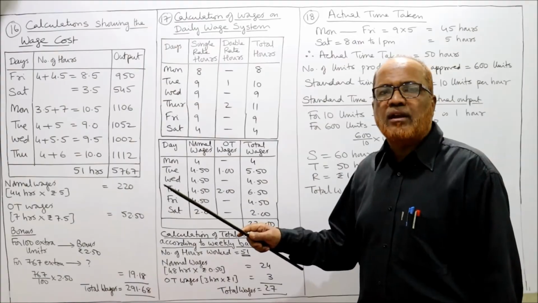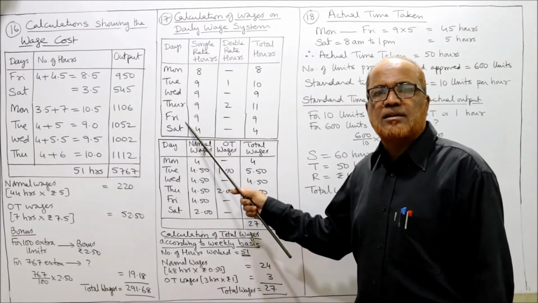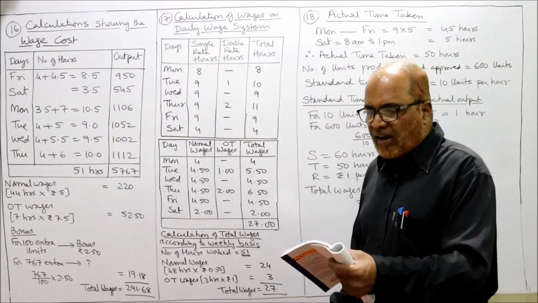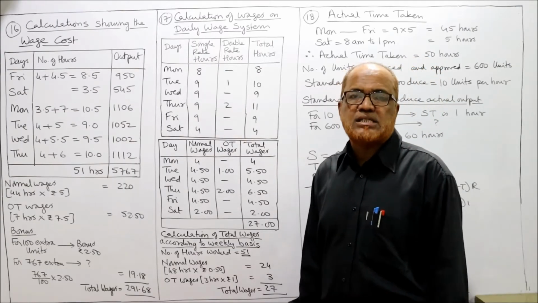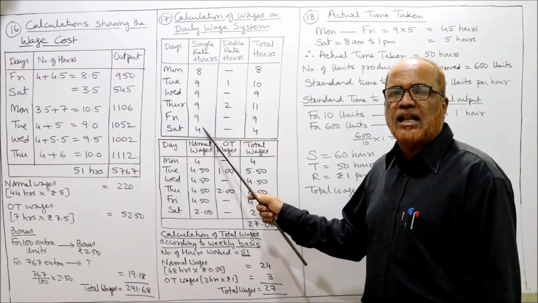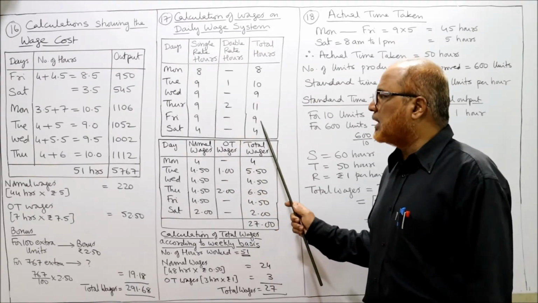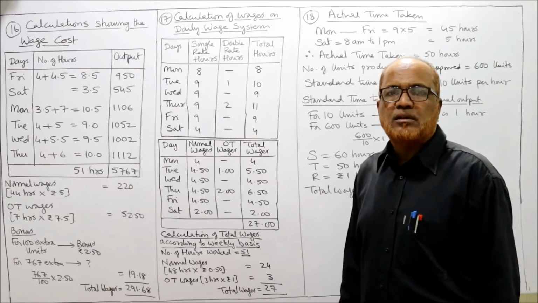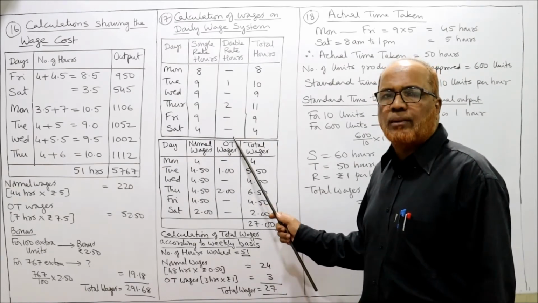Out of 11, 9 hours are single rate and 2 hours are double the rate. Friday he has worked for 9 hours, so complete 9 hours single rate, no double rate. Saturday he has worked only for 4 hours, so completely single rate, no double rate.